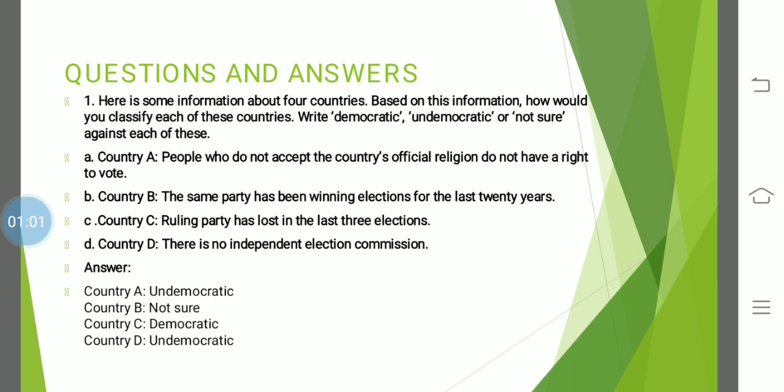So this type of country, you have to say, is undemocratic, because people do not have a right to choose their religion. This country is not even a secular country. It is undemocratic, because secular means that every person has a right to follow or preach any religion of their choice. So if a country is not allowing you, then it is a non-democratic country.